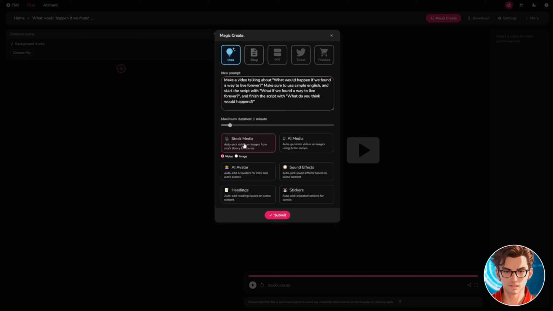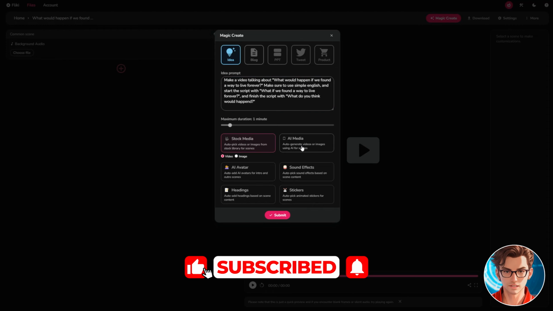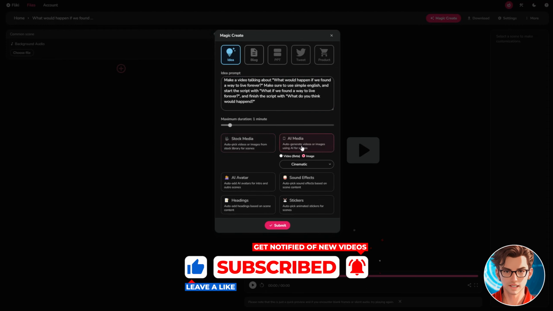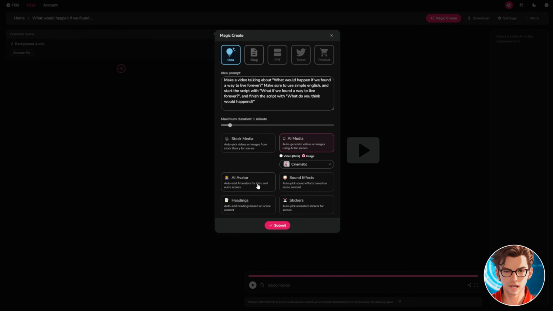Then, you have the option to select what kind of media you want. You can use stock media integrated into the platform, or it can generate the images with their AI image generator. I'll use the second option because it generates great images. You also have more options, such as including an AI avatar, sound effects, headings, and stickers. For this kind of video, I won't use the AI avatar or the headings, but I'll enable the other options. Now, you just have to click on Submit.